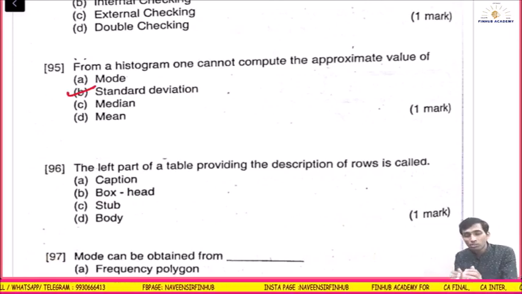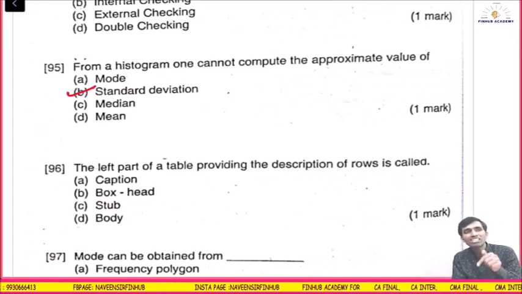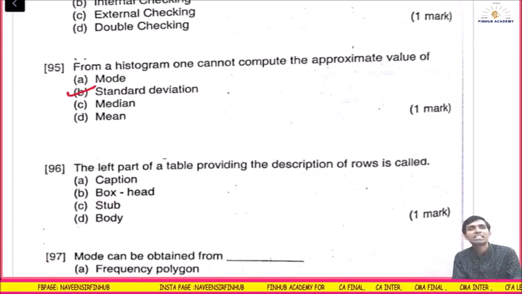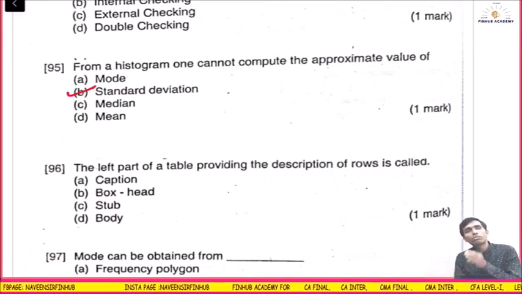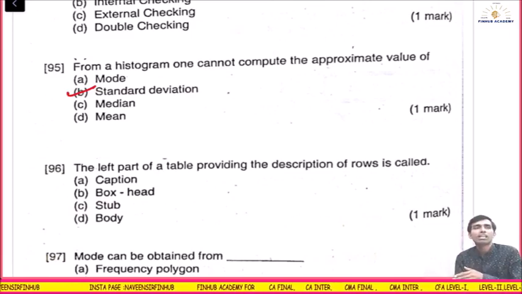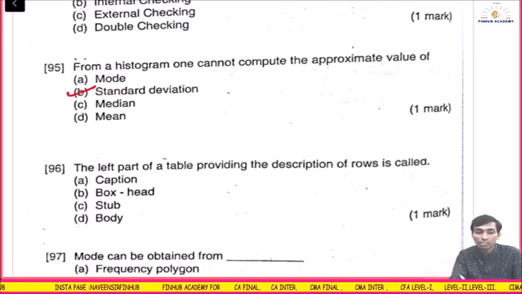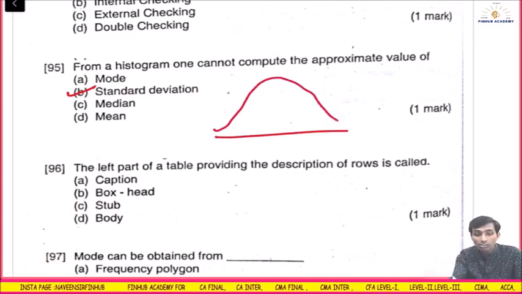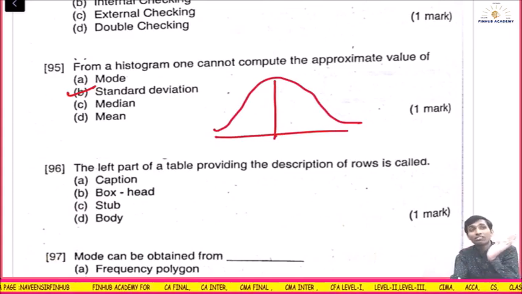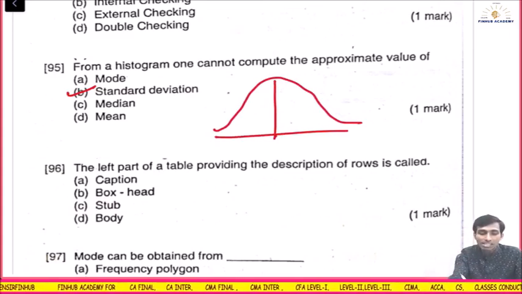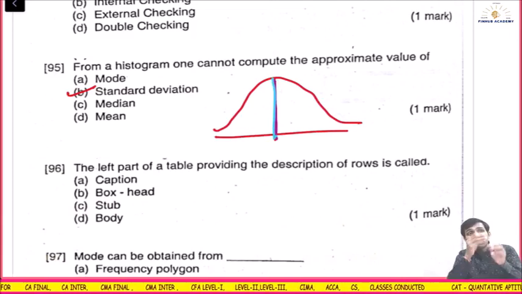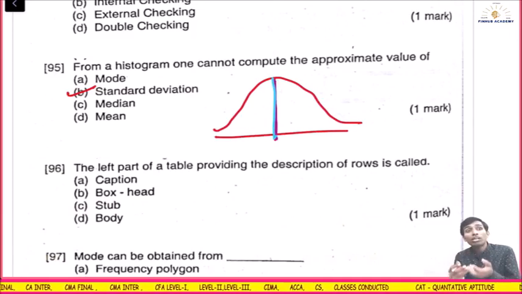You will say, sir, from a histogram we get the mode, no? Correct. The others are measures of central tendency, meaning mode can be equal to median, can be equal to mean. If you remember the theoretical distribution, when it is a normal distribution, 50% here, 50% there. At that point this is the mode, this itself is the median, this itself is the mean. That central line. So what can't you find?